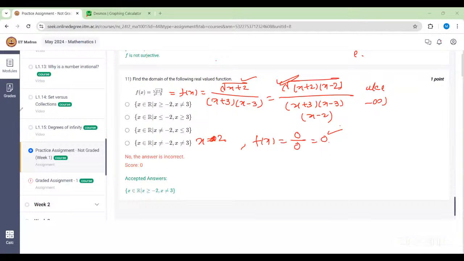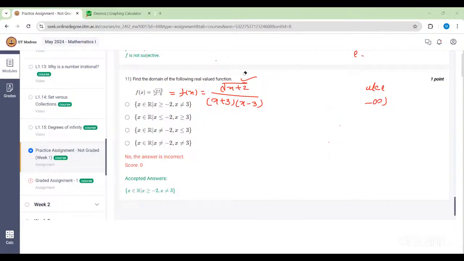Ma'am, but we cannot go to this condition 0 by 0. It's already simplified. So the first thing is you don't have to rationalize it. Ma'am, then I think we have to rationalize only when in the denominator there is something under the root, like x plus 2 under the root. Yes, only then you rationalize. And in this case it's in the numerator, so we cannot do it, because it's not giving us something new or simplified, right? It's already simplified in the numerator. Okay, I got it. Thank you.